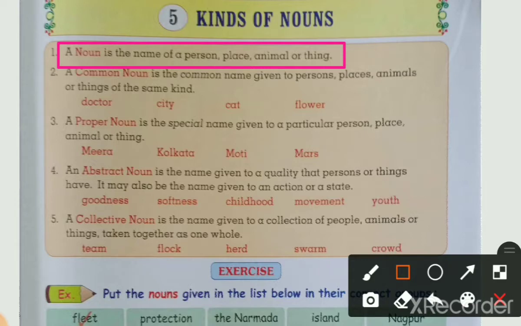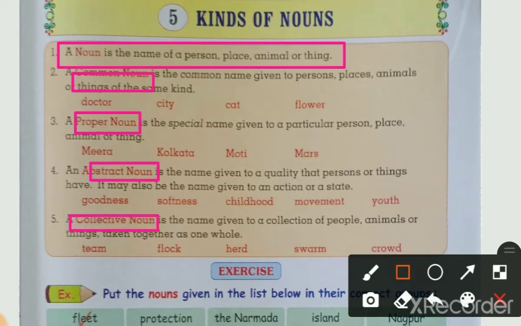So we will see the next. How many types of nouns are there? Here are given 4 types of noun. Which are they? Common noun, proper noun, abstract noun and collective noun.